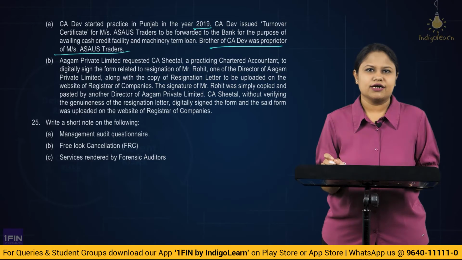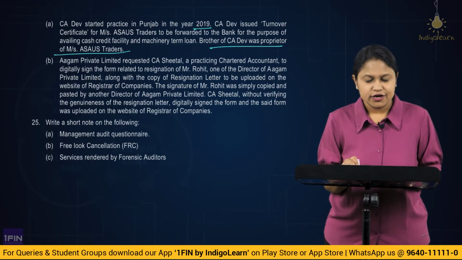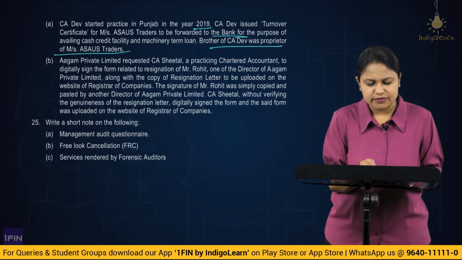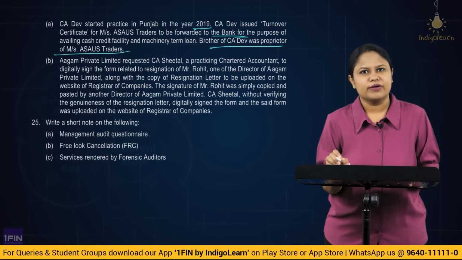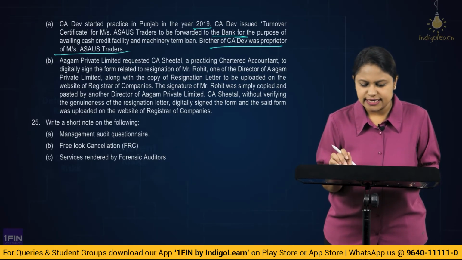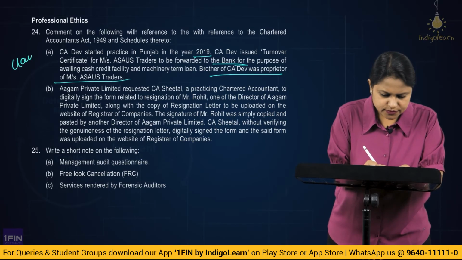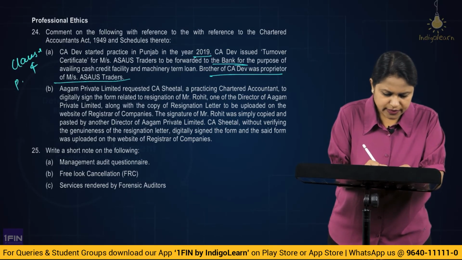Brother of CA Dev was a proprietor of Messrs ASA US traders. Now this is absolutely not allowed, because if it's a relative, as defined, then if you are issuing such reports which are to be submitted to the banks for the purpose of availing the credit facility, it cannot be done. So definitely here CA Dev is guilty of professional misconduct. So it is clause 4, part 1, second schedule.